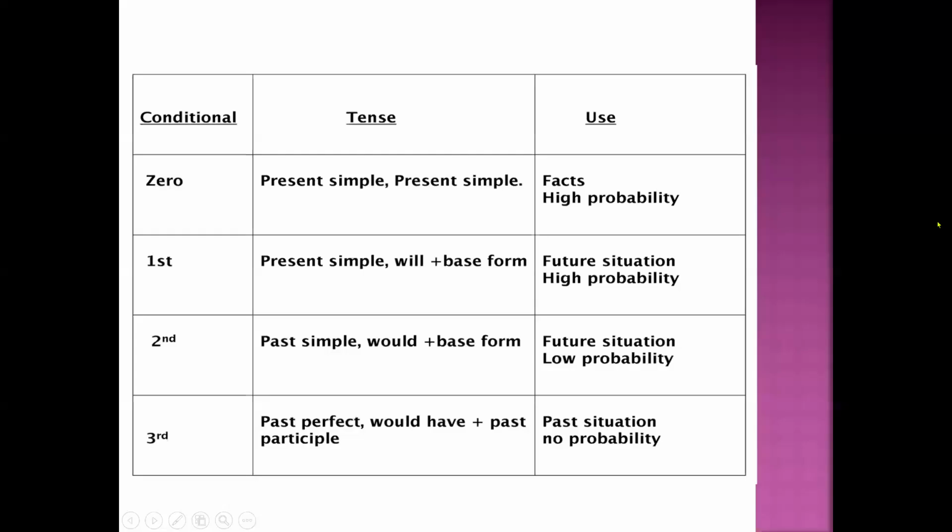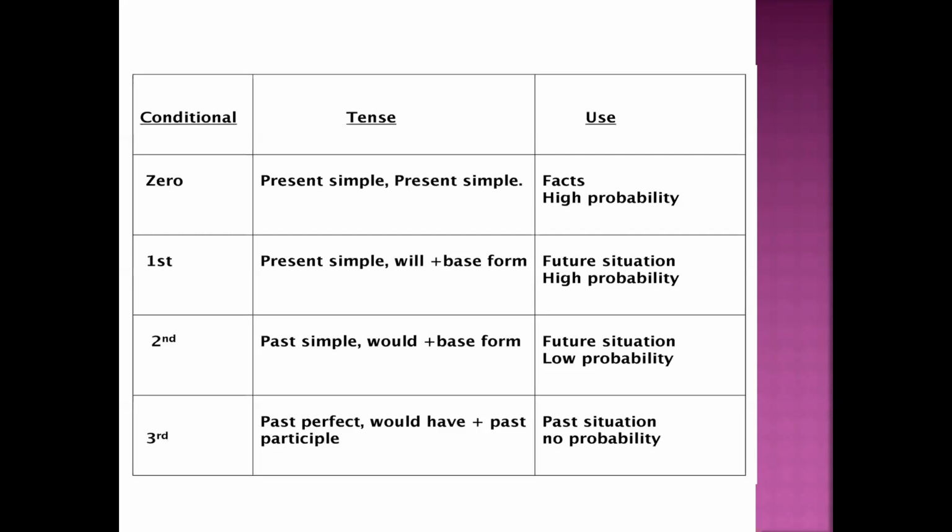Okay. Let's go with the conditionals. Conditional 0: present simple and present simple. You've got two present simples because usually in the conditional we have two sentences together. So the first one is the present simple, and even the second one. Facts, high probability. First conditional: present simple, will plus base form.